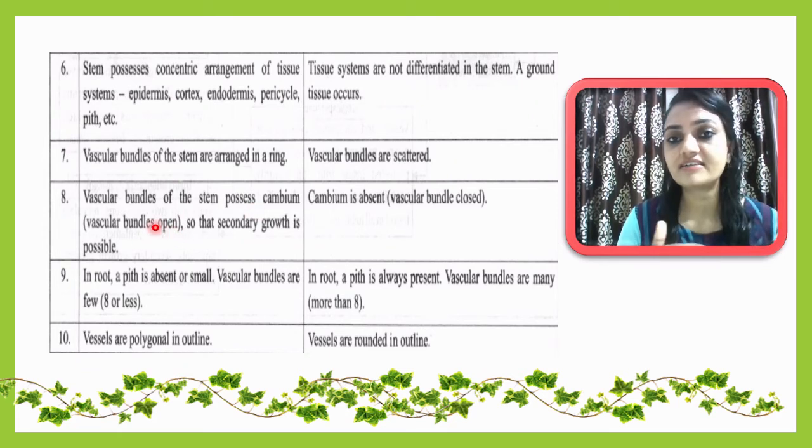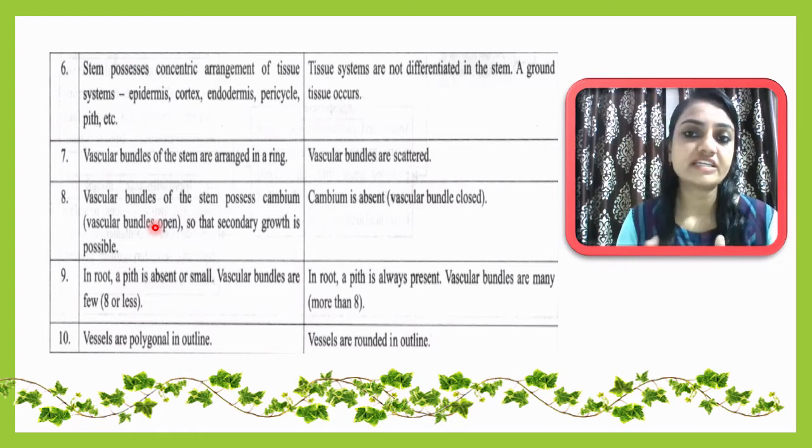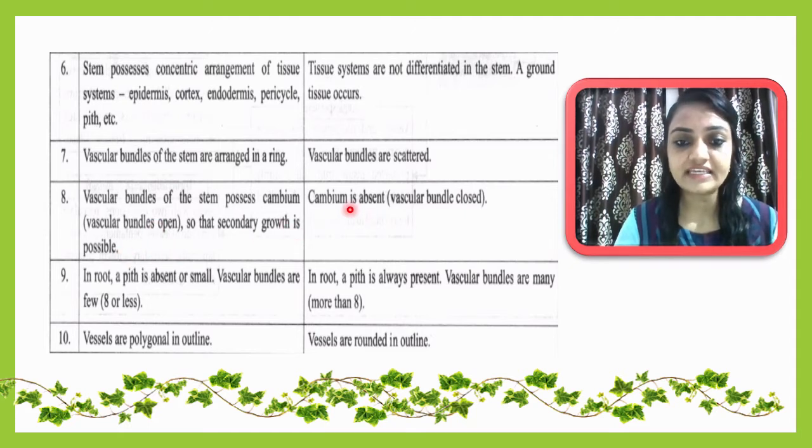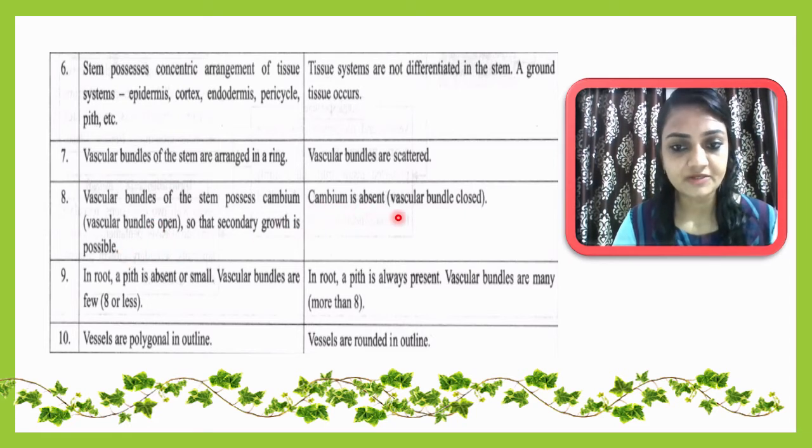So what is the open type of vascular bundle? What is the closed type of vascular bundle? We will learn in detail in chapter number 6. So that secondary growth is possible. And here cambium will be totally absent, and here the vascular bundle will be of closed type.